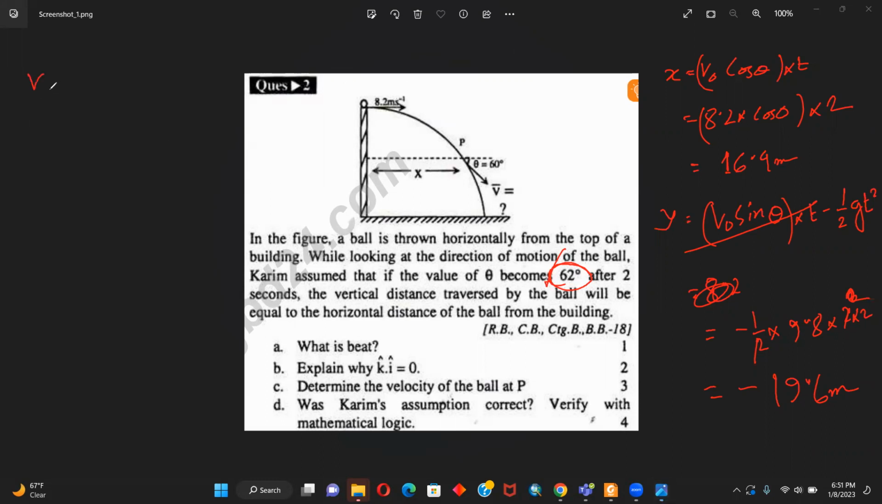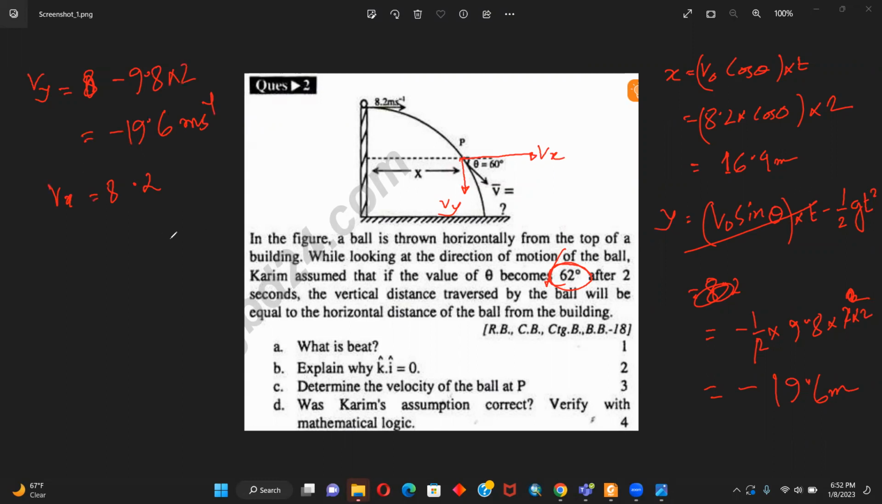Say Vy is in this direction and this is Vx. Vy will be V sine alpha, which is 8 point something, minus gt. So that is minus 9.8 times 2, which equals minus 19.6 meters per second. There should be no confusion in that, right? Correct. Now for Vx, we already got 8.2. So this is how it works.